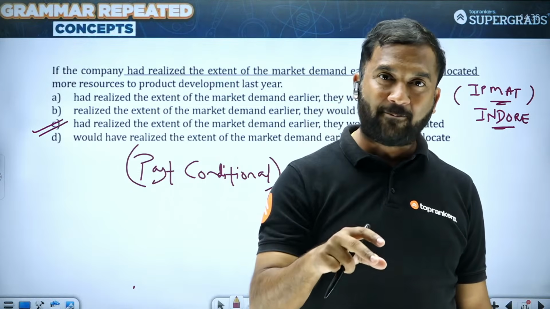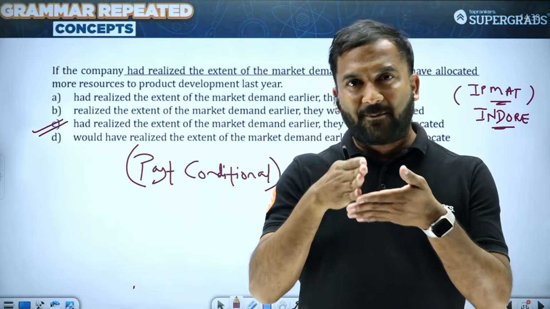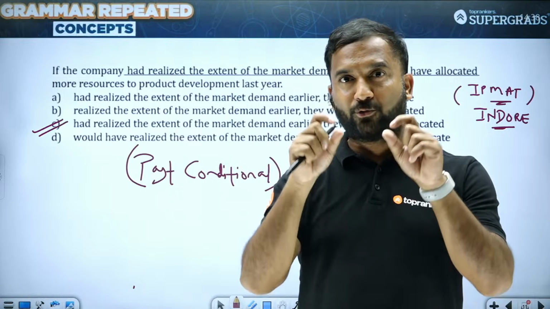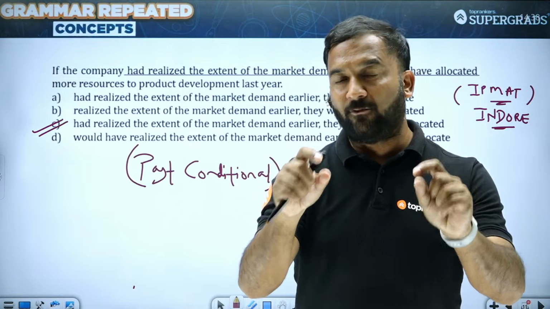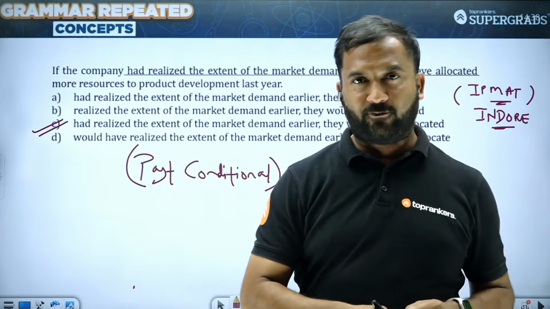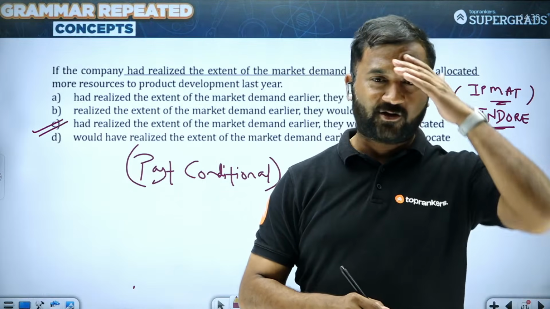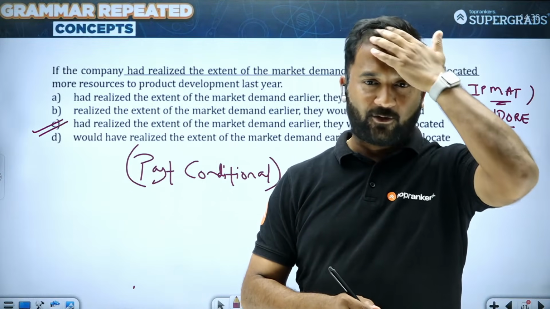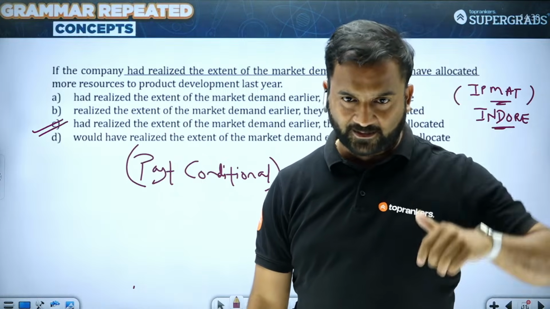And at the same time conditionals में भी अगर मैं segregation करने जाऊं, if I am to choose one among the four, I would say past conditional exam point of view से बहुत important है, क्योंकि previous year papers में आप देखोगे past conditional से question आते हैं.